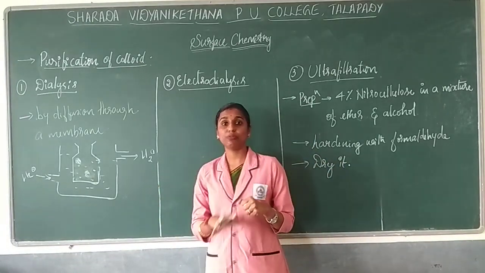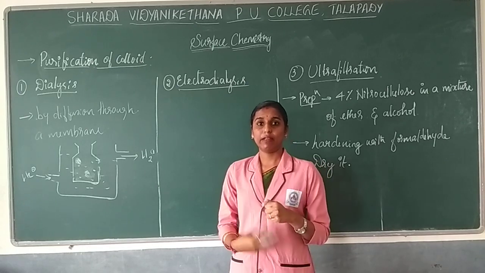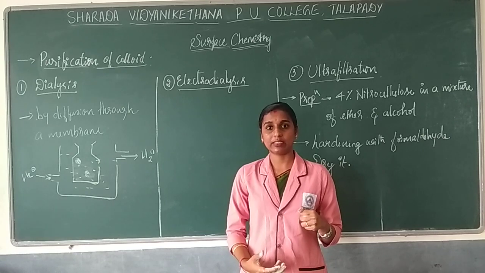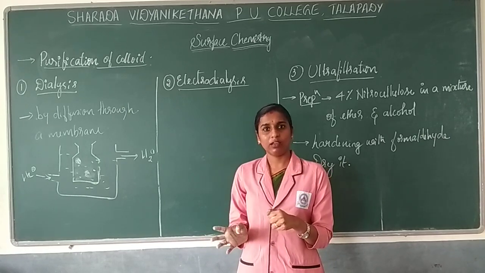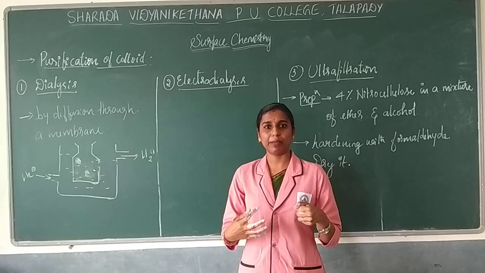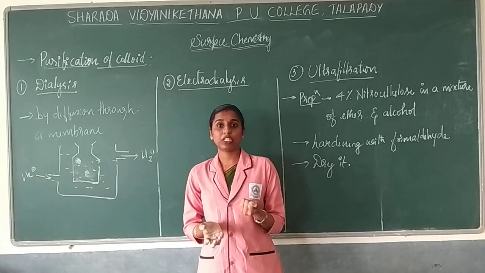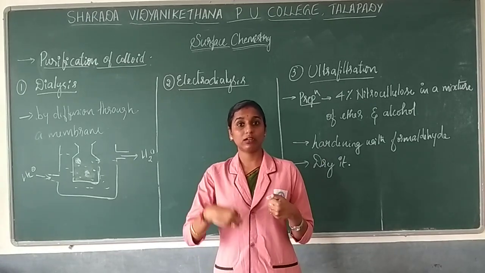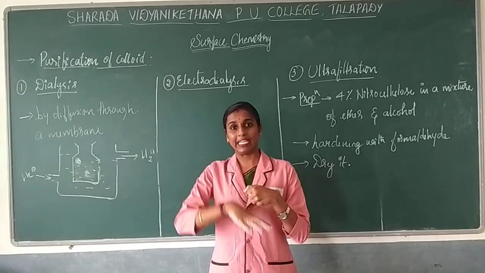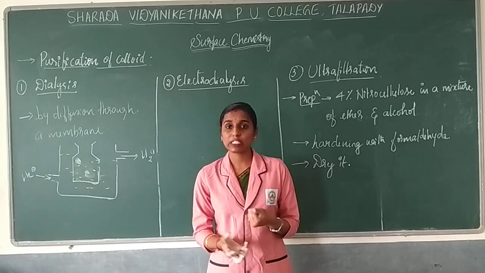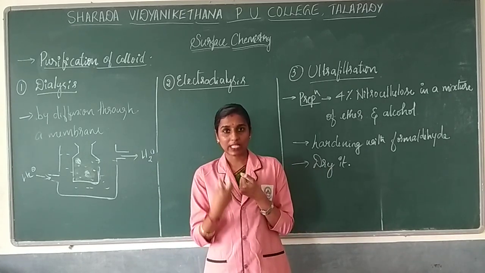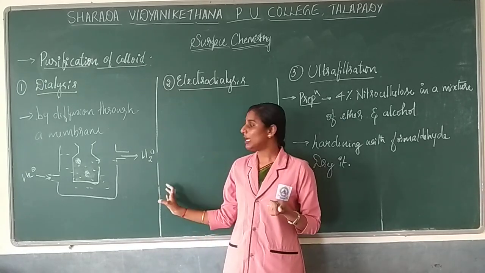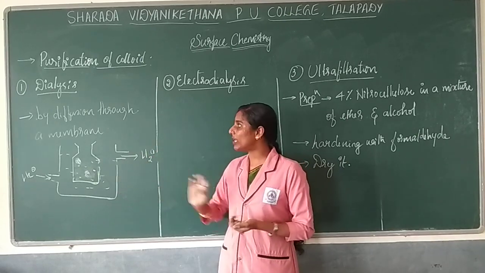Another example: you might have heard of dialysis of the kidney. If there is abnormal functioning of the kidney, you know the use of the kidney is to remove waste products from the body, right? Sometimes with abnormal functioning, the toxins as well as electrolytes in that person will increase. So the larger amount of toxin and electrolyte will be removed using this procedure. Dialysis of blood will be done. So dialysis of the kidney is one more example.